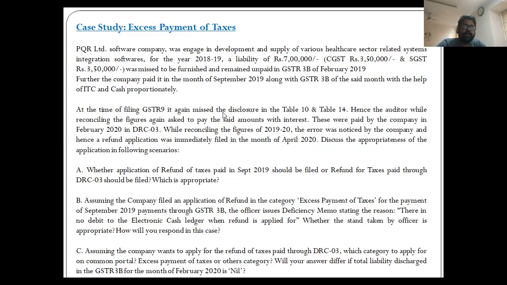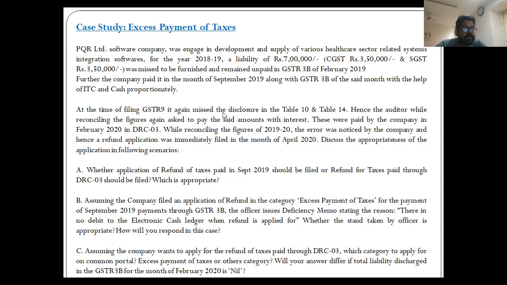Also, these taxes were paid at the time of GST audit again in the month of February 2020 through DRC 03. So this has practically happened in multiple cases where records are not kept in such a manner that they are traceable or collectible at the respective time wherever required. The entire flow of compliance activities was not known in the beginning, and hence people have erroneously paid taxes two times, maybe three times also in some cases, and have realized it later, and then felt the requirement of going for a refund.